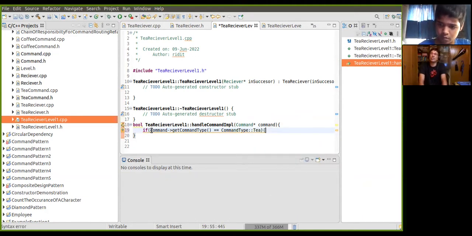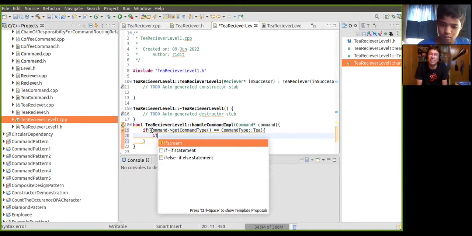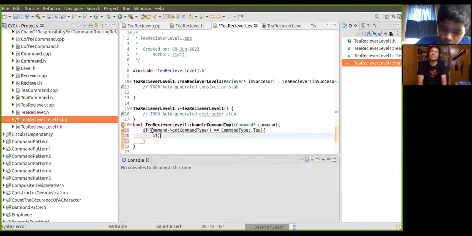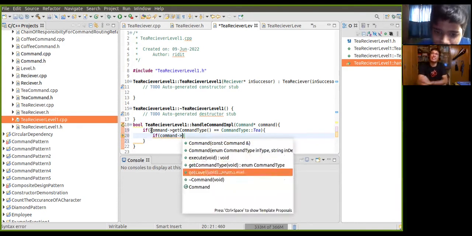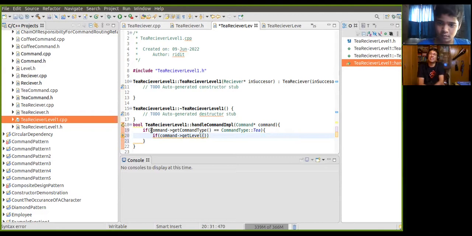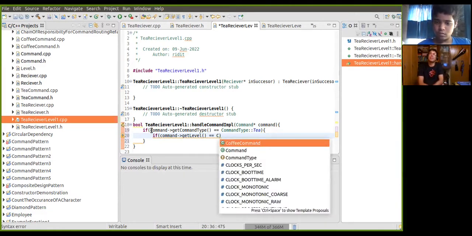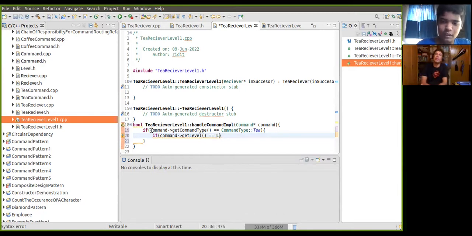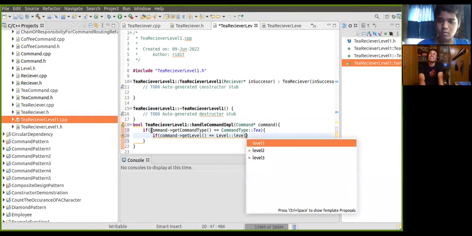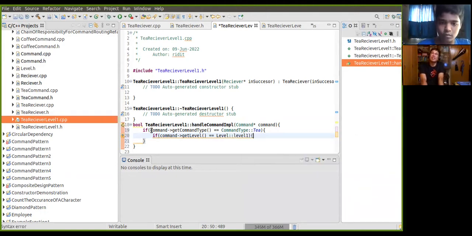Then it's the label, right? So if it is the label one, then you will handle it, right? If command, yes, it's command. If label is equal to one, then you will handle it, right? Exactly. Is equal to, again similarly label. Now it will be label command, not command label. Level class enum. Level one. If level one, then you will handle it. Very good.